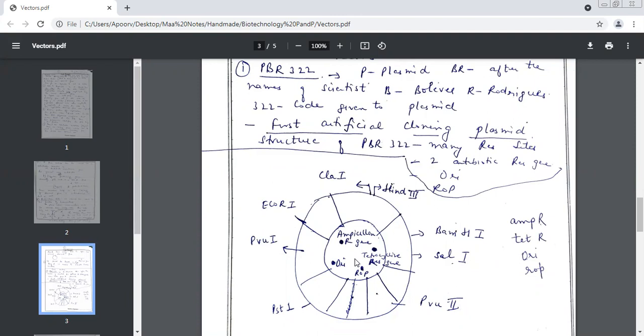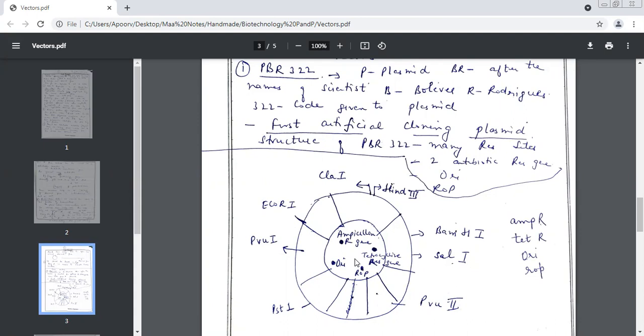Only one change is there between what we had read and what we are seeing in this artificial vector. Tell me, what is the only difference that we find in PBR322? Restriction sites. Very good, excellent. I told you that we should have one restriction site so that the endonuclease can cut at only 1 point. But here we have got how many restriction sites? 8.